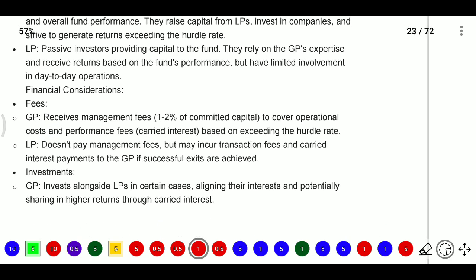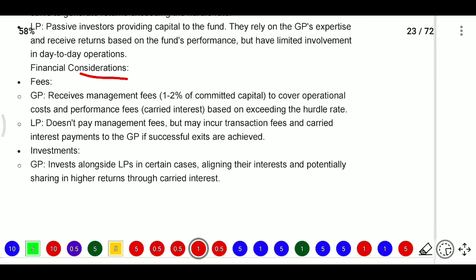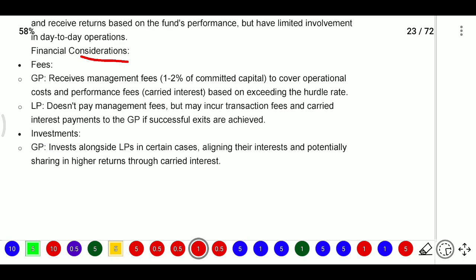Here the limited partner is a passive investor providing capital to the fund. They give capital to the fund and rely on the general partner's expertise, and receive returns based on the fund performance. However the fund is performing, based on that performance they will get the amount, but they have limited involvement in day-to-day operations.